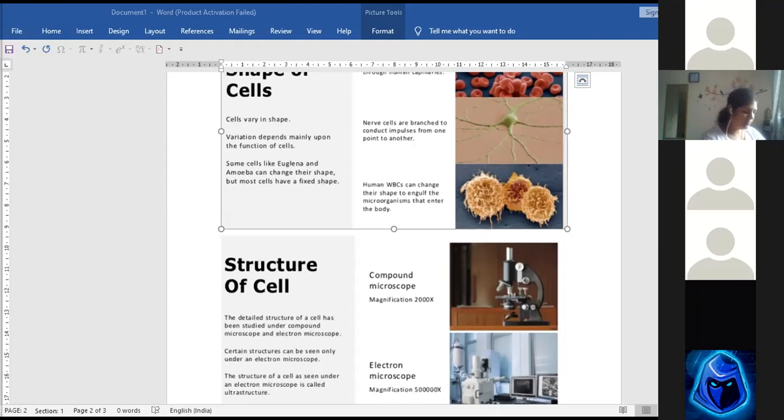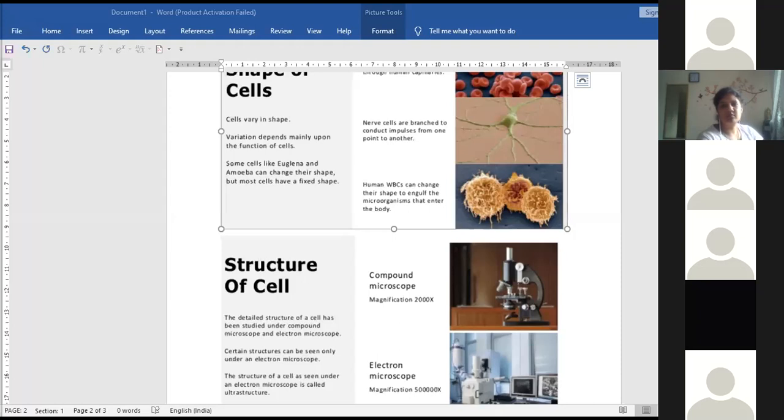You have tried that? Ma'am, the RBC ones are not seen. Can you see now? Ma'am, can you go a bit more up? Here it is written, human RBCs are circular.